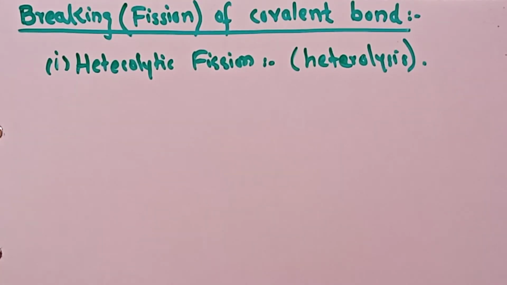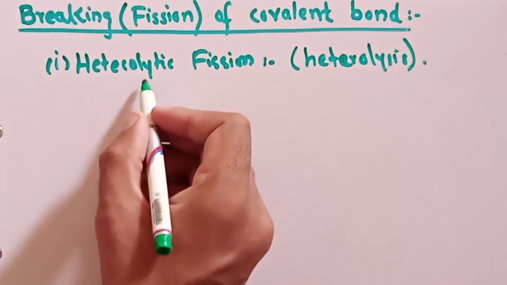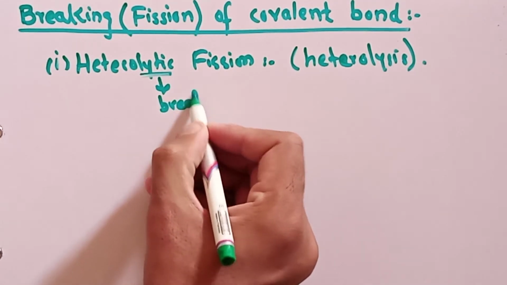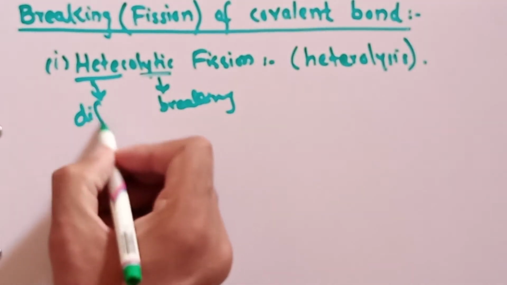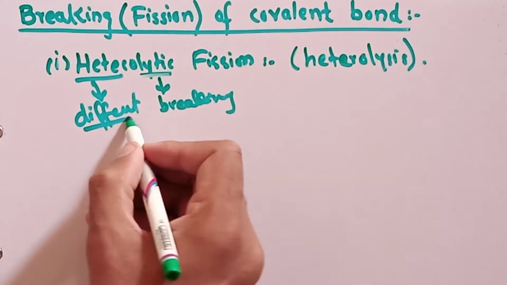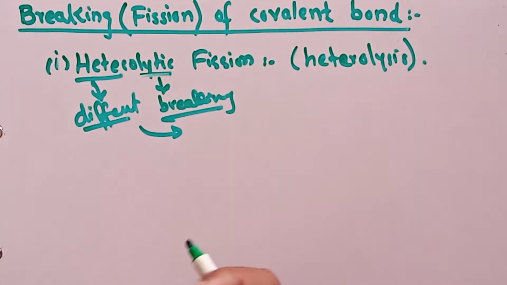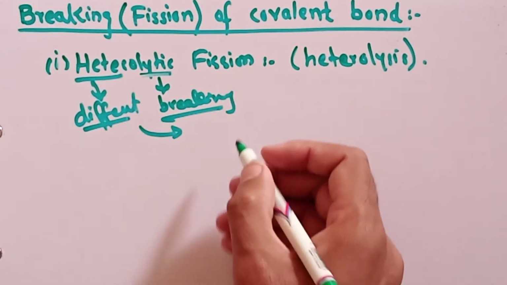Is it clear? Heterofission is also used for heterolysis, that is, heterolytic fission. Lytic means breaking or fission, while hetero means different. It means that the covalent bond will break in different ways, so the products will be two different products, not the same product.